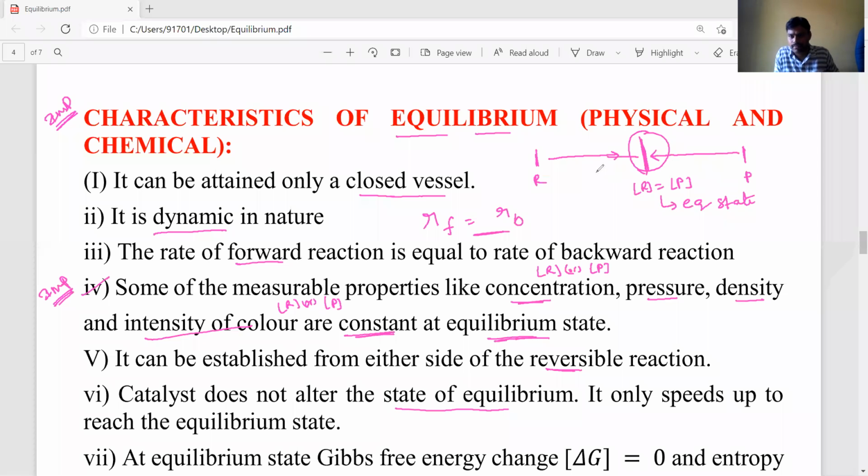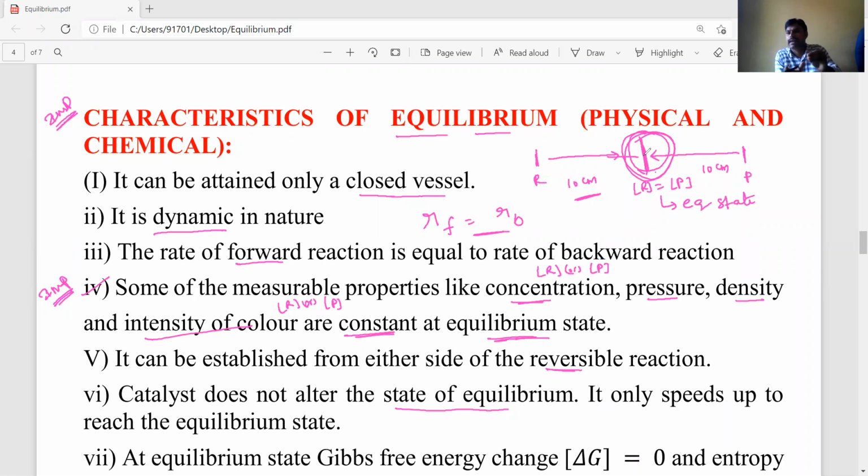So maybe it is a 110 centimeter distance, you have to think of it as a 110 centimeter distance. To reach this point, the catalyst will help reach that point very fast, but that state, that point, cannot change. That means the equilibrium state cannot be changed by the catalyst.